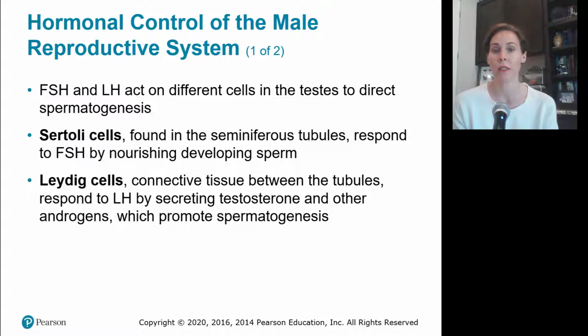We didn't talk about anatomy, so it might help you to go back to 36.2 and take a look at what the seminiferous tubule is. The Sertoli cells respond to FSH and nourish developing sperm. The Leydig cells respond to LH, and they secrete testosterone and other androgens that promote spermatogenesis, the development of sperm.